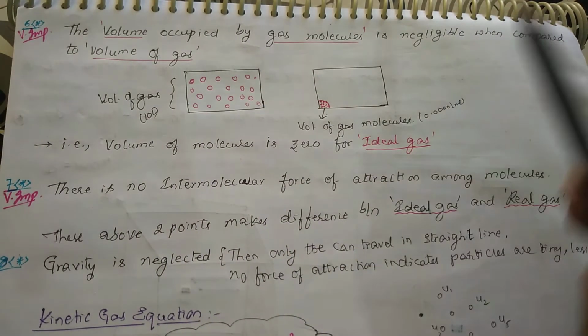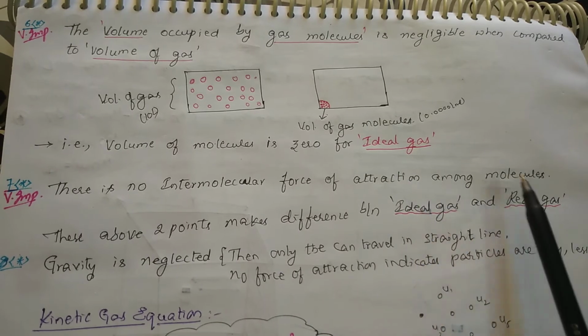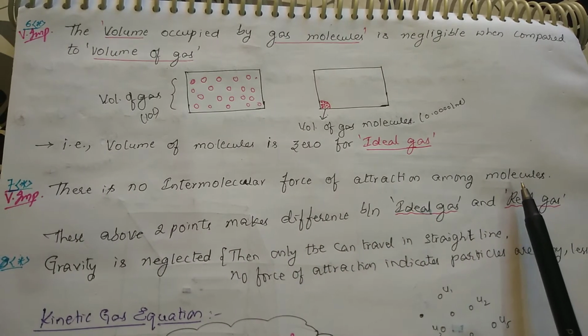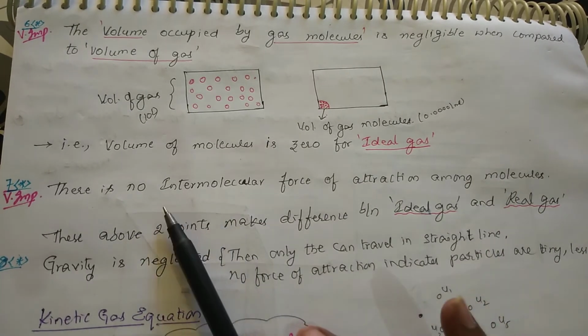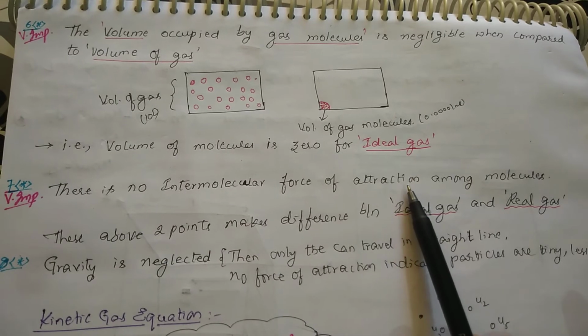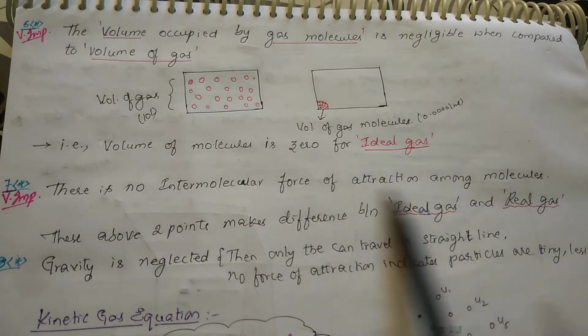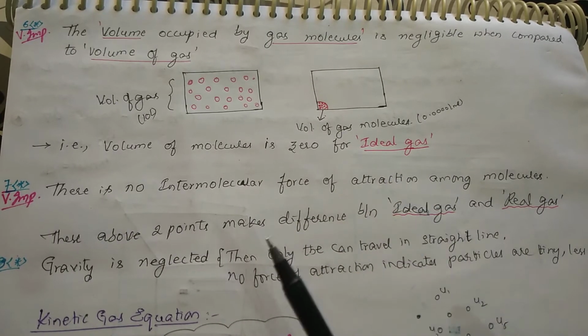So there is no intermolecular force of attraction or repulsion among the molecules. This also applies only to ideal gases, not to real gases.